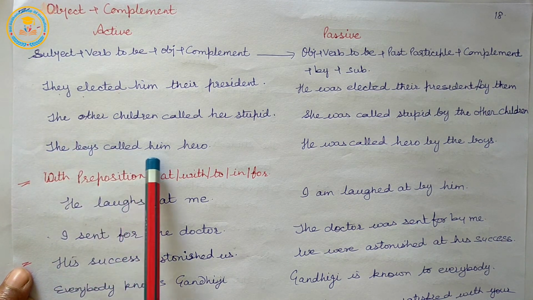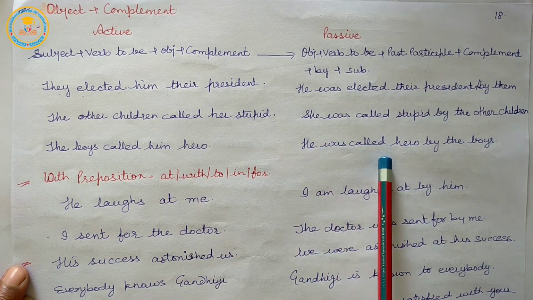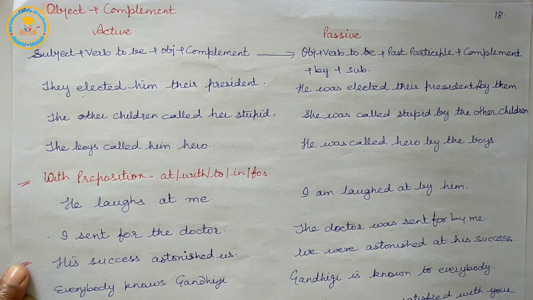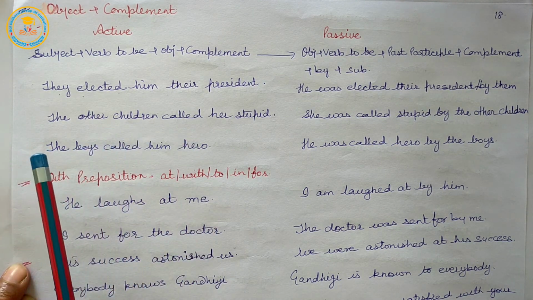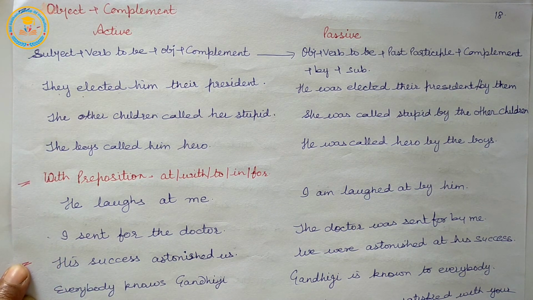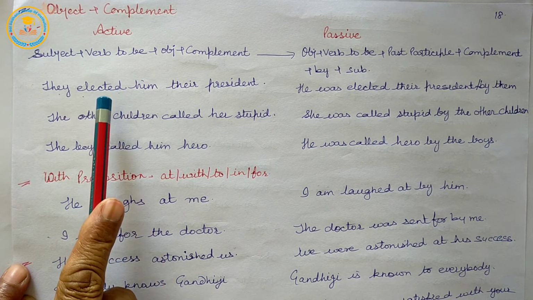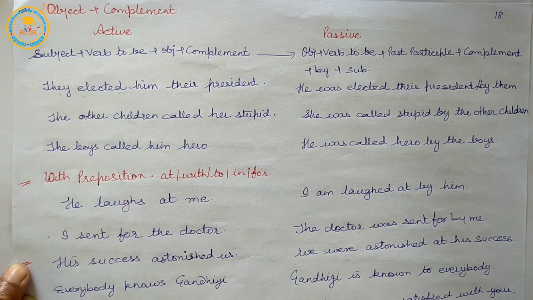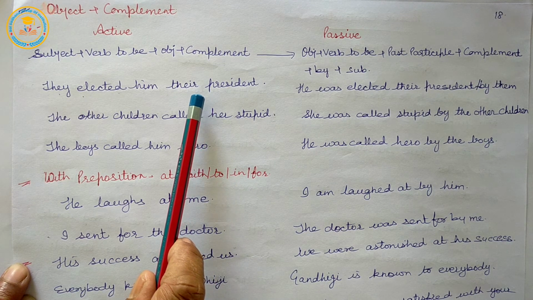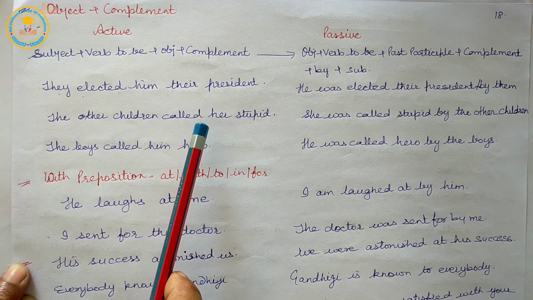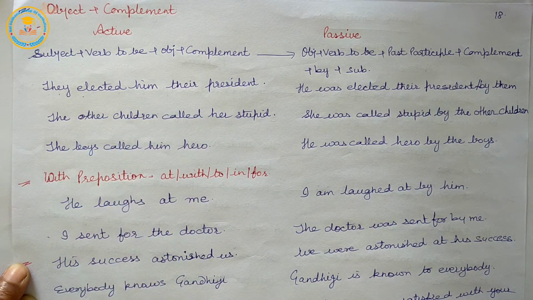The boys called him hero. He was called hero by the boys. So, for a verb, when we have object plus complement after the verb, then it may be a noun or adjective or complement which describes or classifies the object.